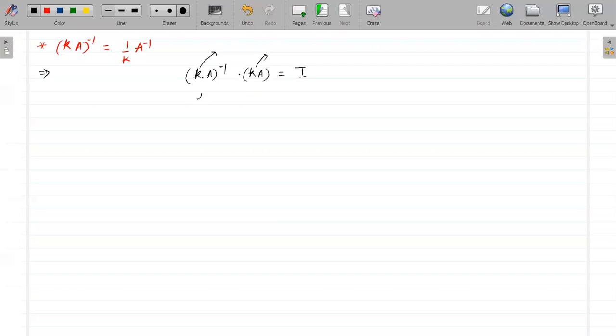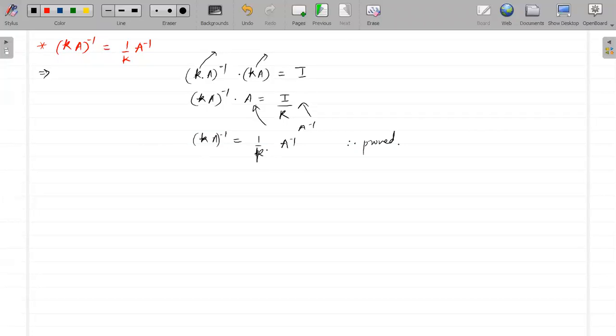So this is K into A inverse into A, which is equal to identity by K. And here, to get rid of this A, I can multiply both sides with A inverse. So I will simply write (K into A) whole inverse is equal to 1 by K into A inverse. So hence we have proved it.